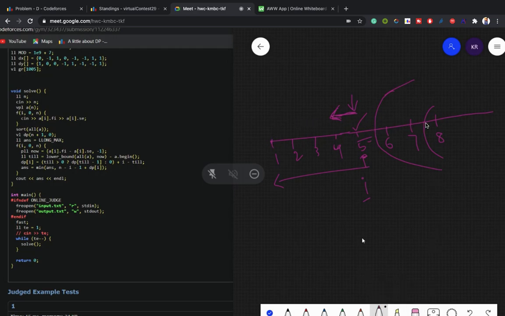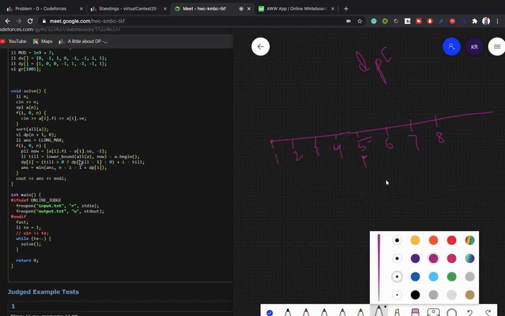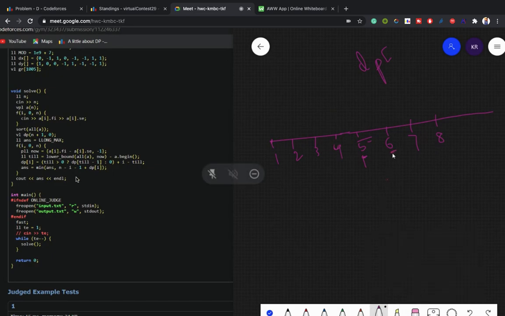Now I got it. So you store till what happened: the lower bound of a right now. How many bombs will be damaged with the power of, say, 3? It can destroy all the bombs till this point. This can be found by lower bound of 6 minus 3. So we can find the index at which this bomb was existing.